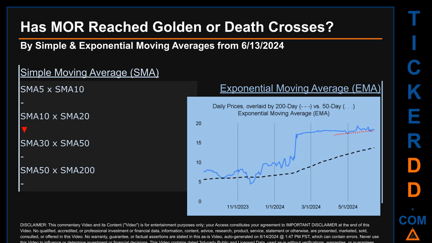Continuing with SMA, we looked across the 5 to 10, the 10 to 20, and the 30 to 50-day ranges to see if golden and death crosses had been reached. We found a death cross signal for the 10 to 20. We could not find either a golden cross or death cross signal for the 5 to 10, the 30 to 50, the 50 to 200.